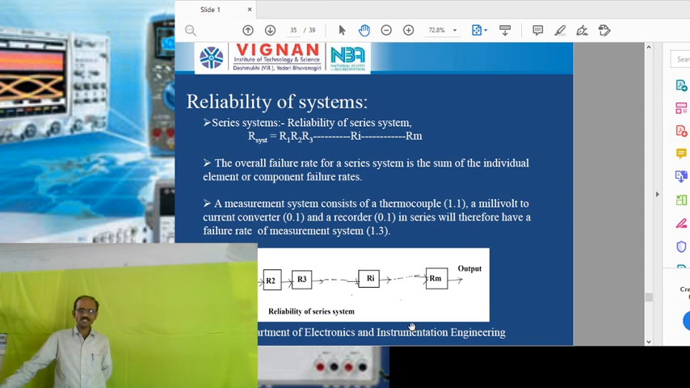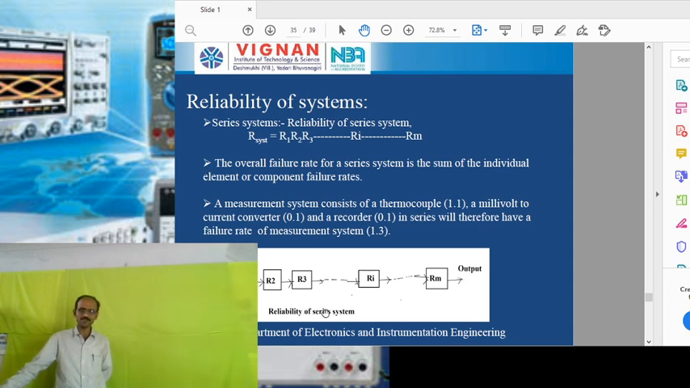So coming to reliability of systems. A system is a combination of a large number of components. We can connect those components in a series manner or in a parallel manner. Coming to series systems, the reliability of the entire system is equal to the product of the reliability of each component used in that system. In this system, we are using n number of elements, and each element has its own reliability like R1, R2, R3, etc. up to Rn. Then the reliability of the entire system is equal to the product of all the individual reliabilities R1, R2, R3, etc. up to Rn.